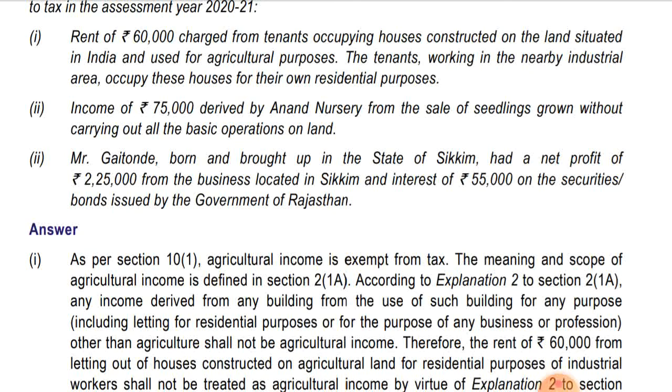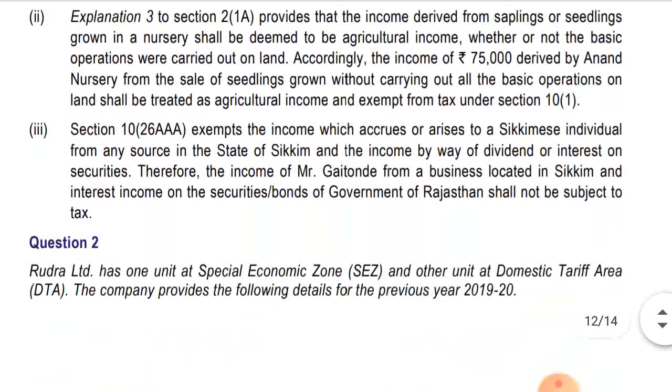So let's see the solution. Section 10(26AAA) exempts the income which accrues or arises to a Sikkimese individual from any source in the state of Sikkim, and income by way of dividend or interest on securities. Therefore, the income of Mr. Gaitonde from a business located in Sikkim and interest income on the securities or bonds of government of Rajasthan shall not be subject to tax. It will be exempt, okay, as per section 10(26AAA).